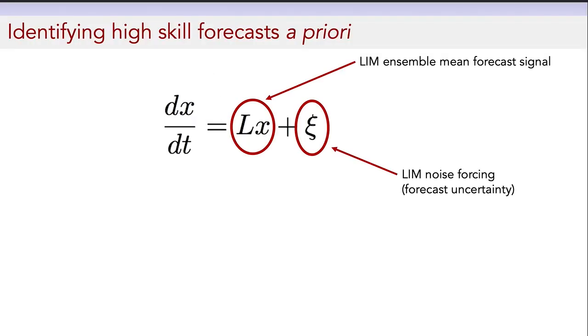Now, as I mentioned at the start of the talk, we are interested in identifying periods when we expect NAO forecast skill to be particularly high. In the LIM framework, this is relatively easy to do because the LIM partitions each forecast into an ensemble mean forecast signal, that's the part on the left there, the forecast operator L times the state vector, and the LIM noise forcing on the right, which represents the forecast uncertainty.